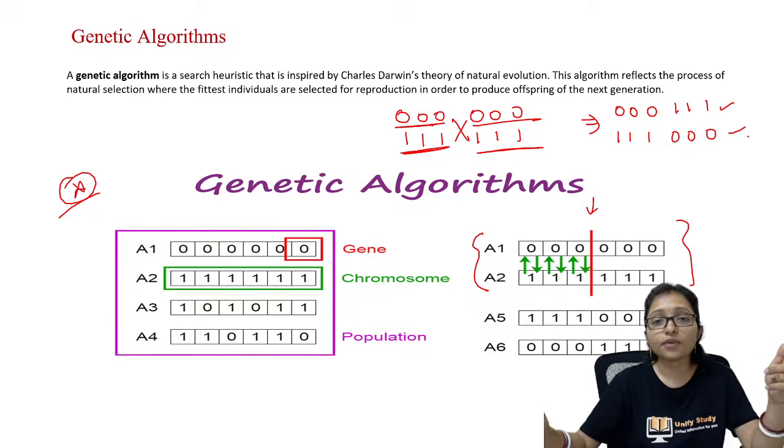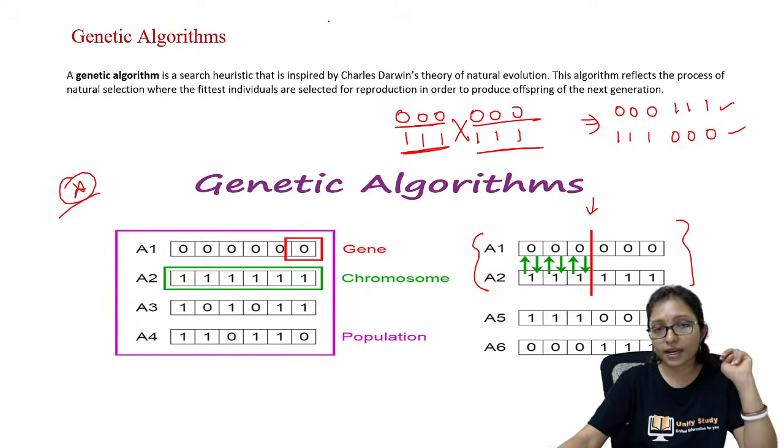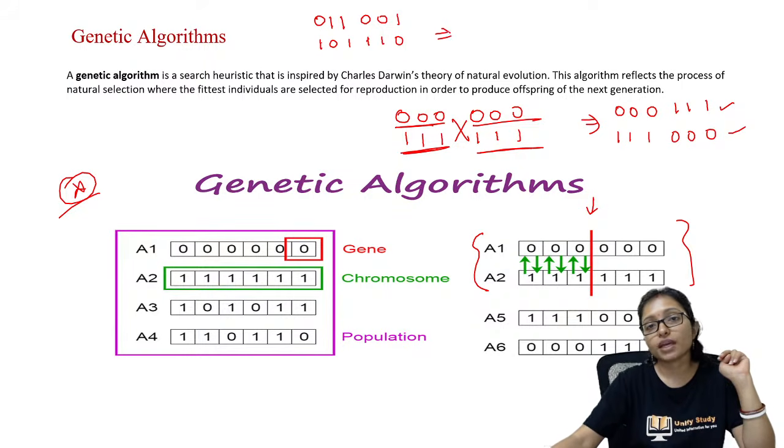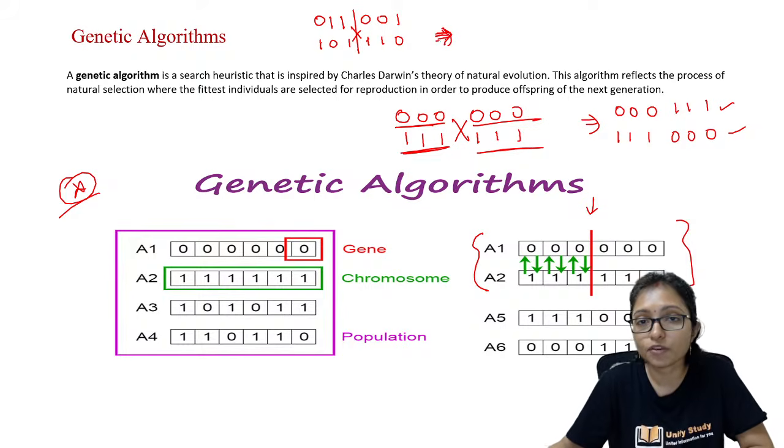Okay. Now if I am asking you, I am giving two parents like this: 0, 1, 1, then 0, 0, 1, and another parent 1, 0, 1, then 1, 1, 0. If I am doing crossover here, then what will be the new offspring? What will be the new offspring from here?